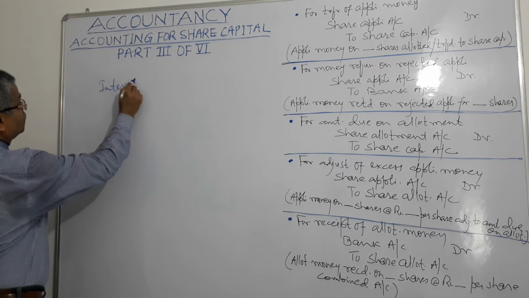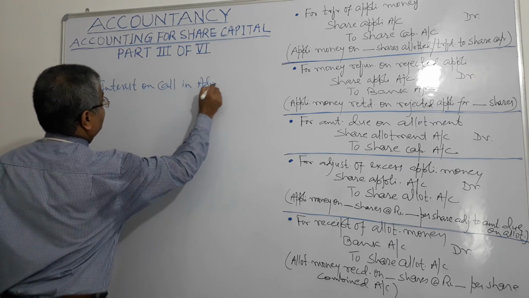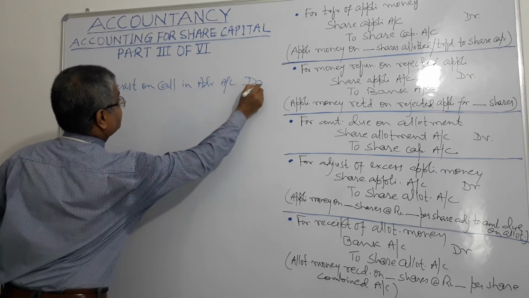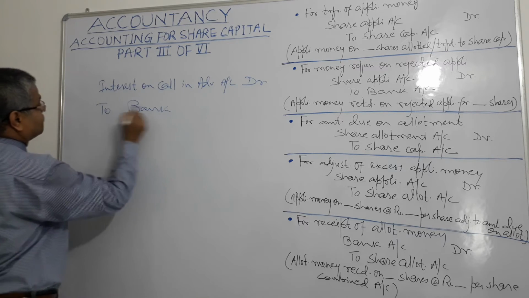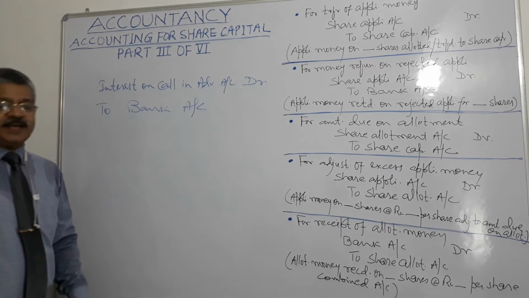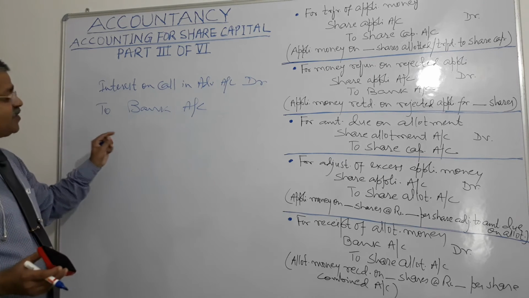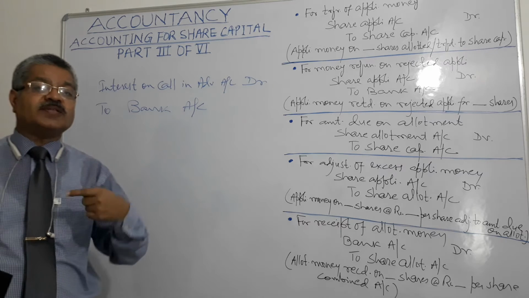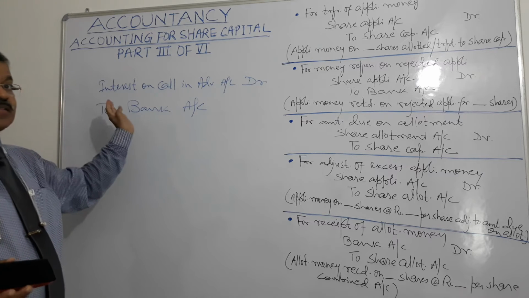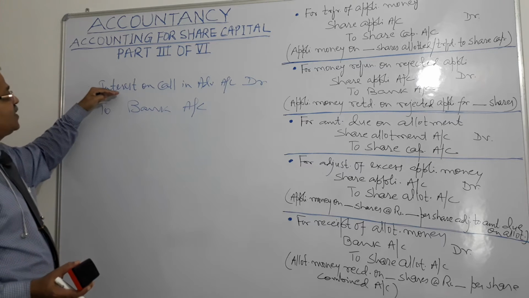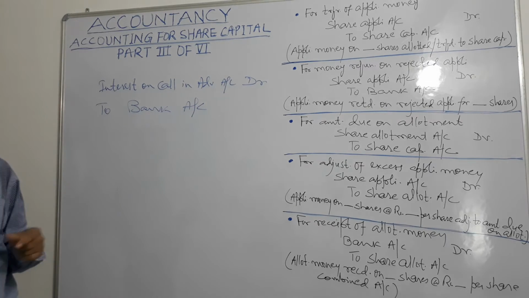Interest on call in advance account will be debited, and what will be credited? To bank account, right? And what will be the narration? Interest paid on calls in advance. Call money was paid in advance, on that the company has paid interest. Interest on call in advance account debit and credit bank account, right?